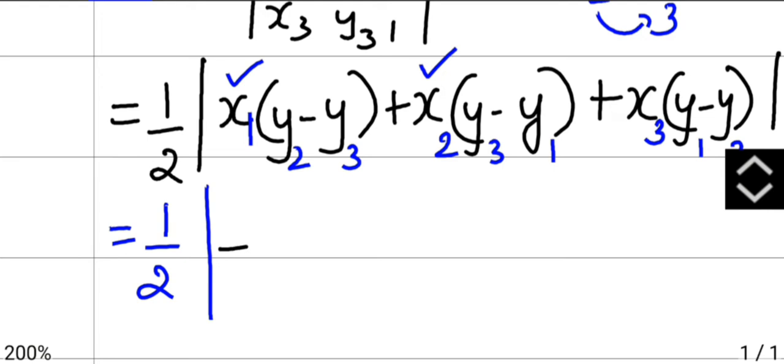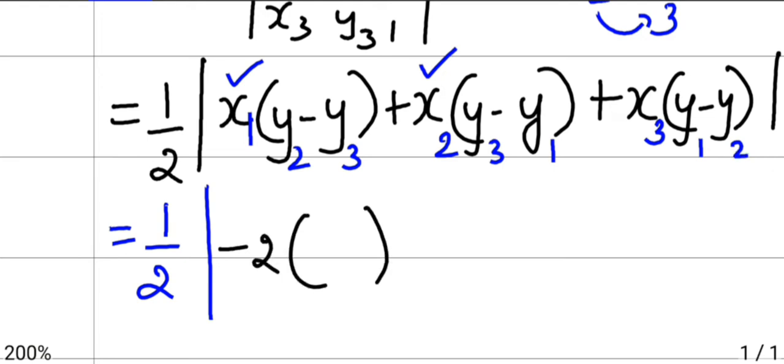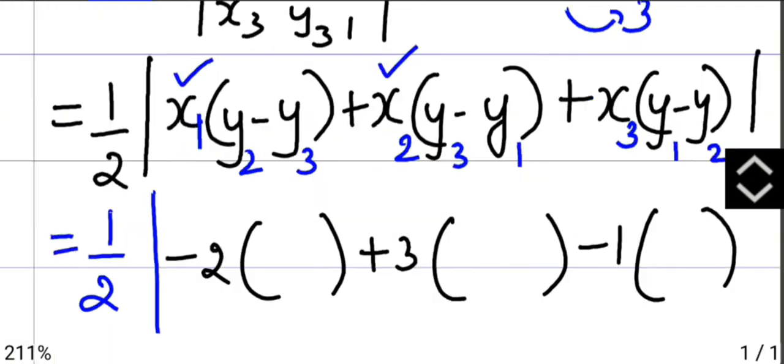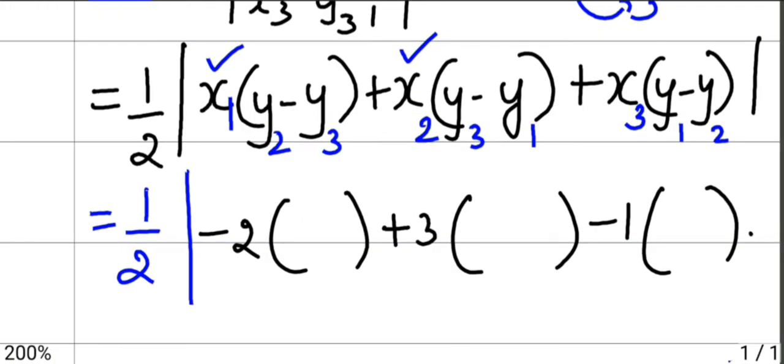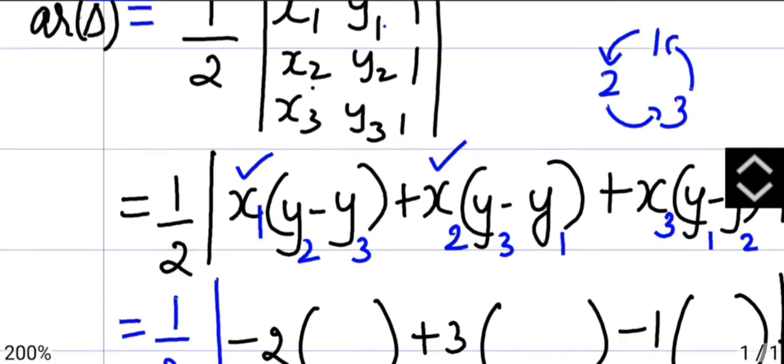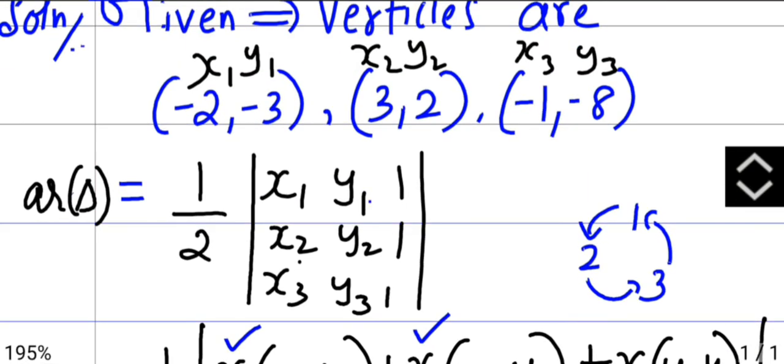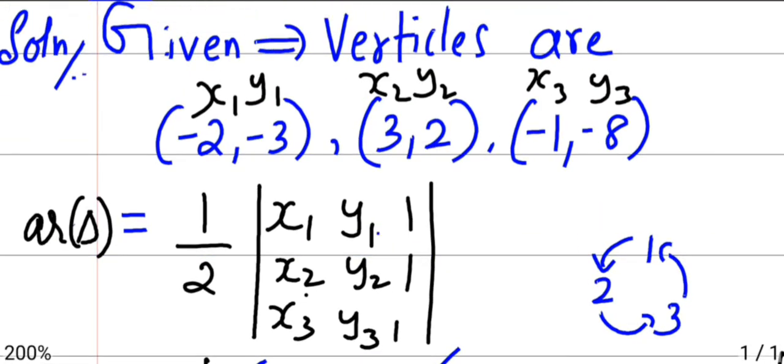So we'll write minus 2 plus 3 minus 1. Then second it is minus 3, that is y2, y3. y2 is 2, y3 is minus 8.